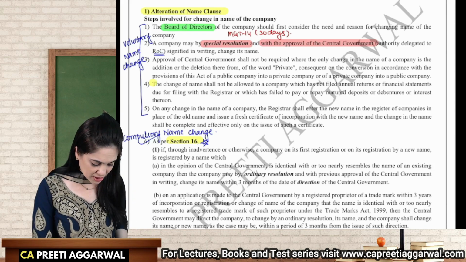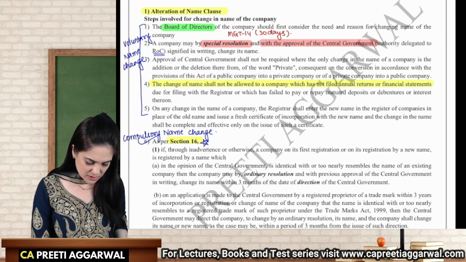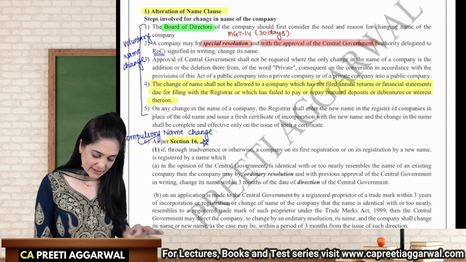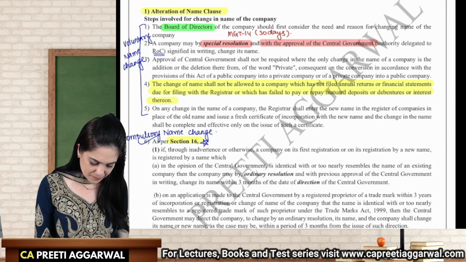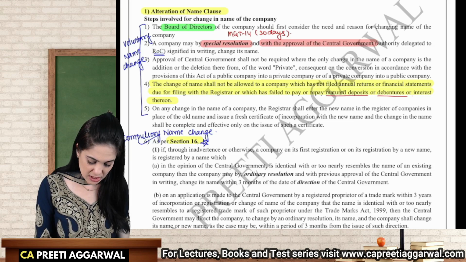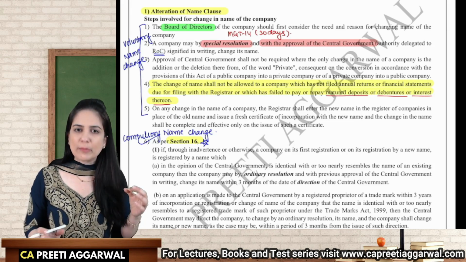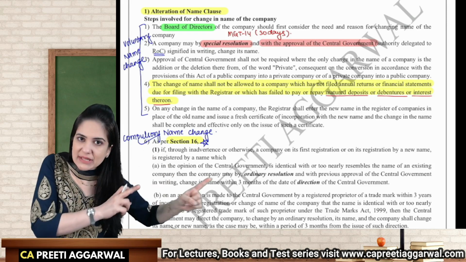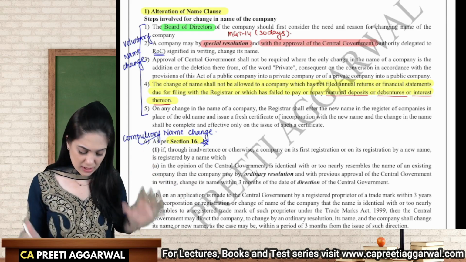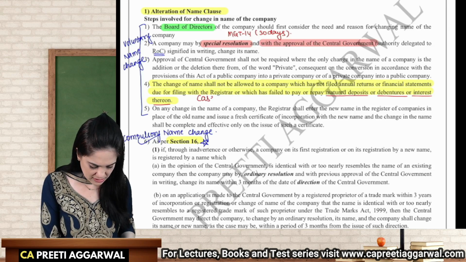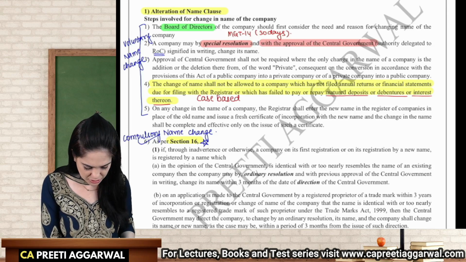Okay, the change of name will not be allowed if the company has not filed the annual returns or financial statement, or it has failed in repaying the matured deposits, debentures, along with interest. So if there is any kind of obligation, we will not allow you to avoid that obligation by changing the name of the company. So this is important for case-based question.